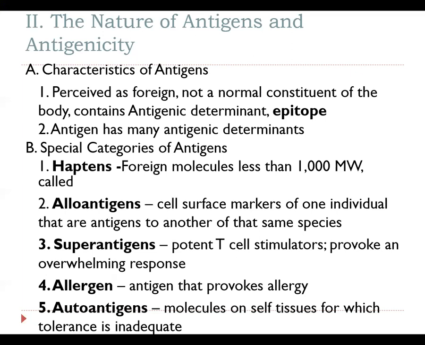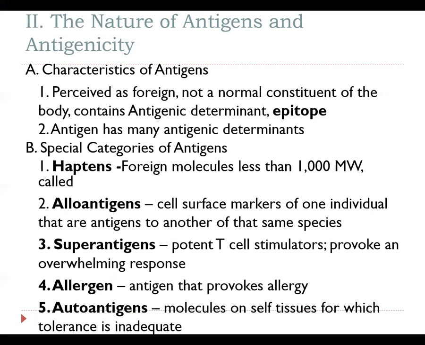So we have the haptens, which are very small foreign molecules. We have alloantigens, which are going to be cell surface markers of one individual that are antigens to another of the same species. So these are basically going to be antigens of tissue and organ transplantation.